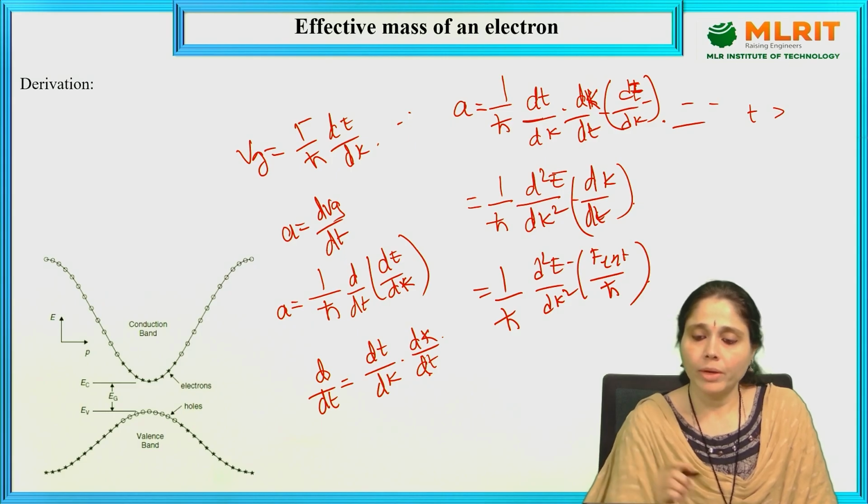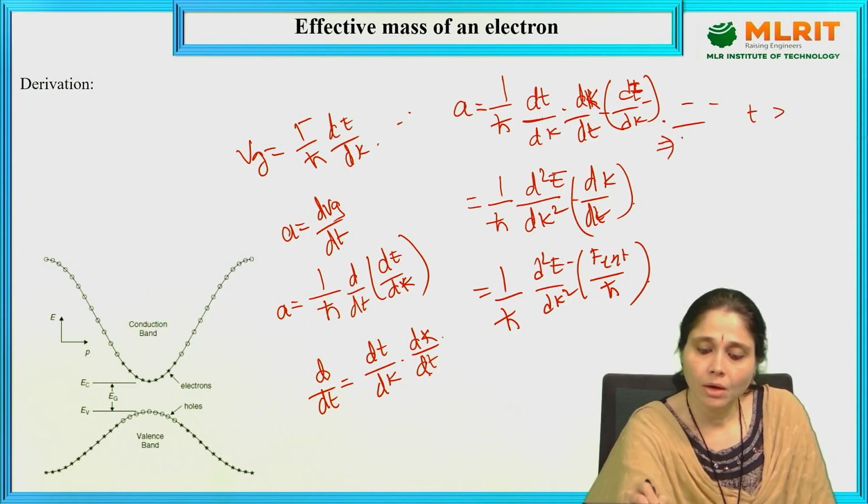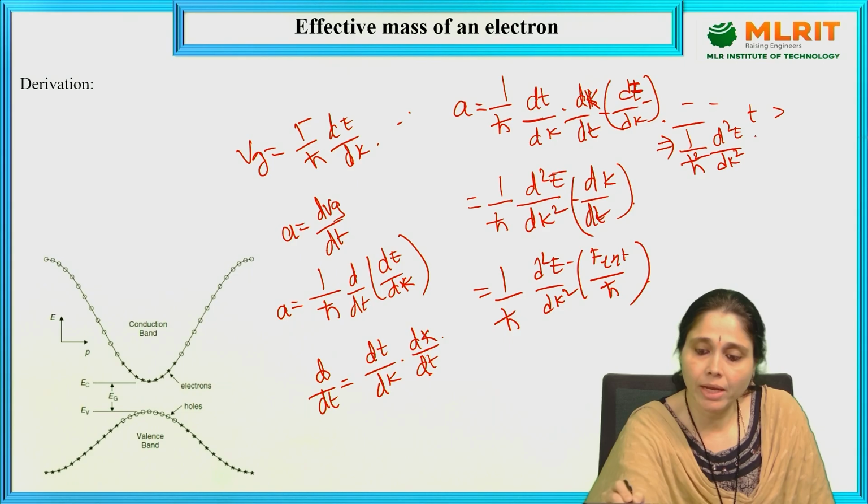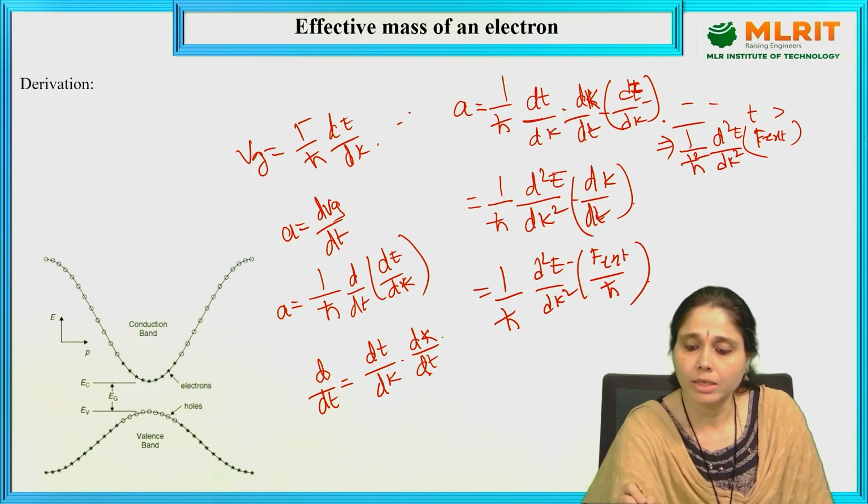So here we have 1 by h cut square into F external. This is what we have obtained: 1 by h cut square d square E by dk square into F external.